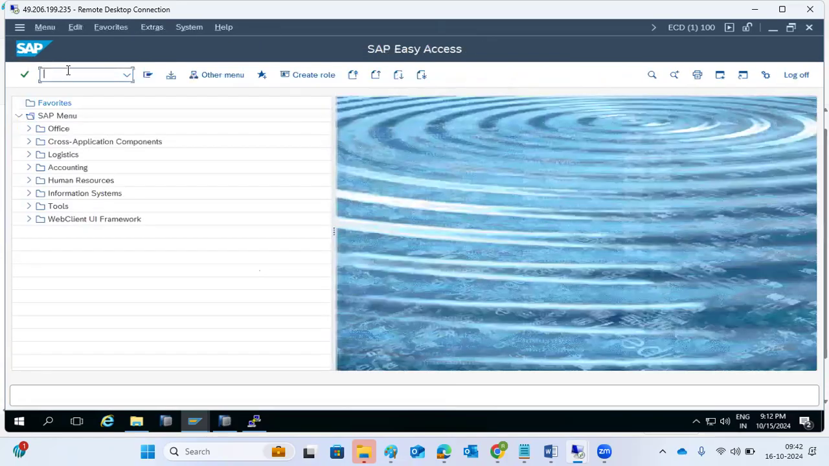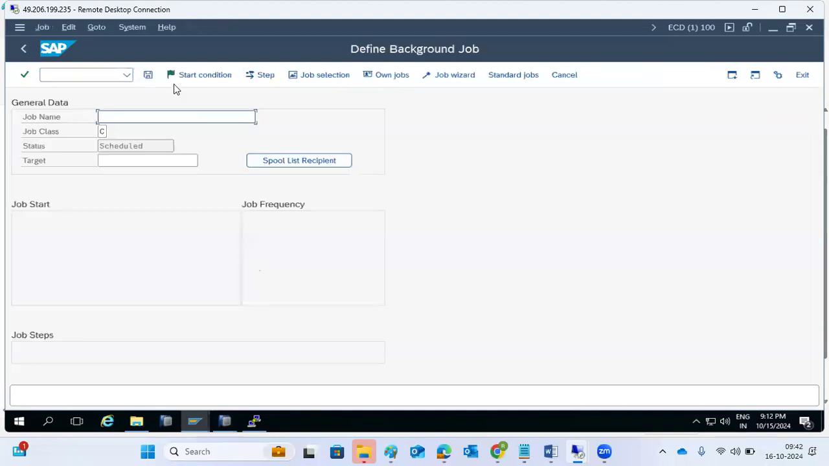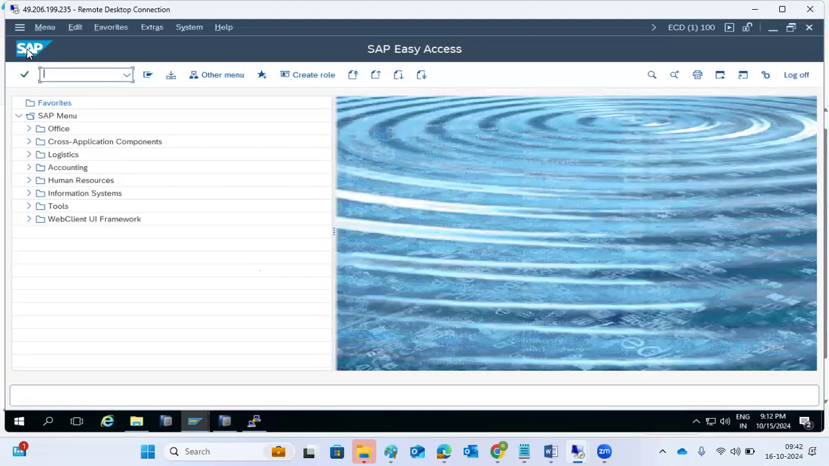The BTC work process is like a vehicle. Without a vehicle, how can we travel? Without the BTC work process, how will the job be executed? So this is the job execution. Go to SM36 and we can create the jobs here, and in SM37 we can monitor them. Your duty is to go to SM36, create the job, and execute it in SM37.